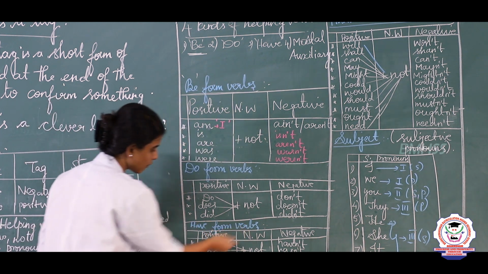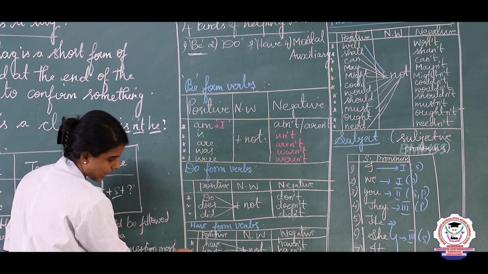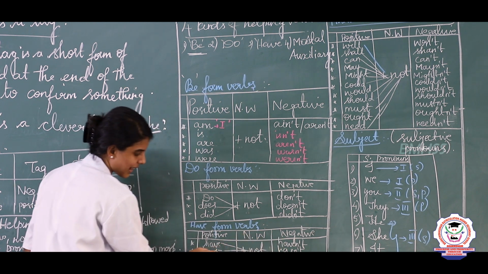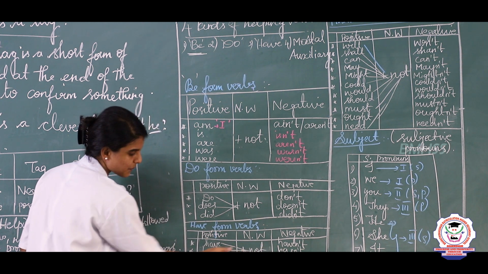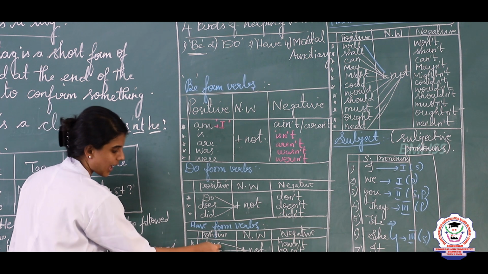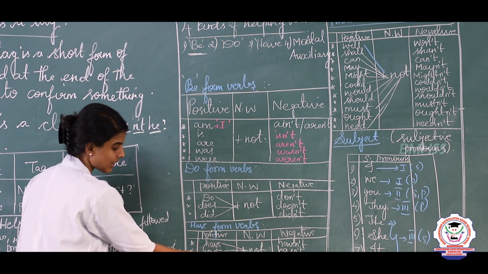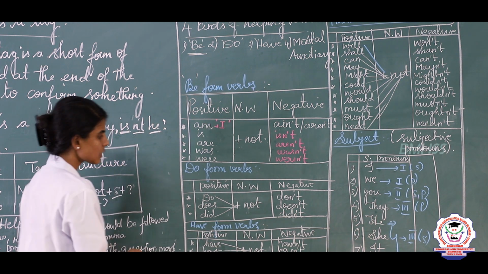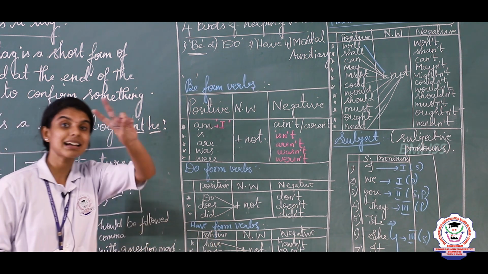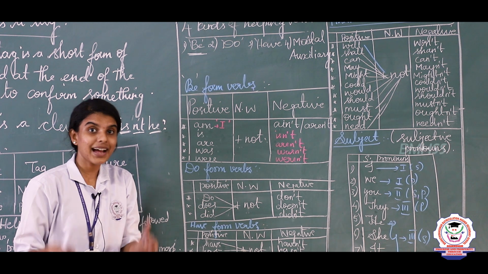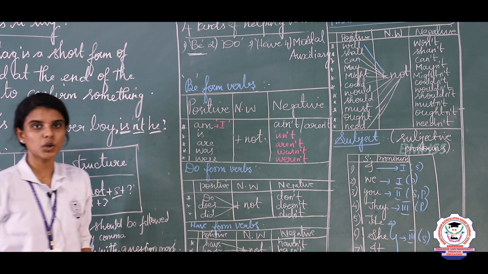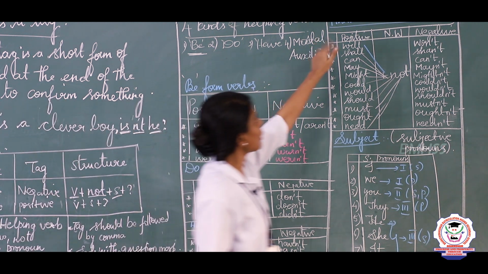Now the have form verbs. There are 3 have form verbs: have, has and had. Have plus not is haven't, has plus not is hasn't, had plus not is hadn't. Have and has denote present tense, and had denotes past tense. Do form verbs and have form verbs have 2 roles: they act both as main verb as well as helping verb. Clear? Now modal auxiliaries.